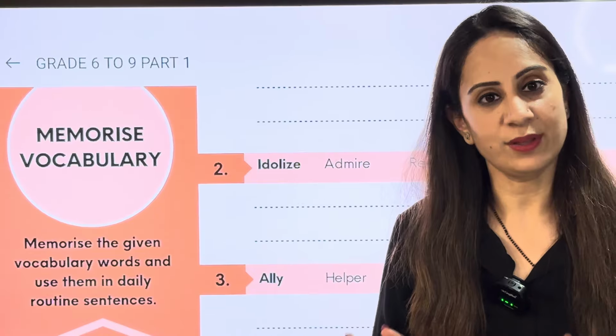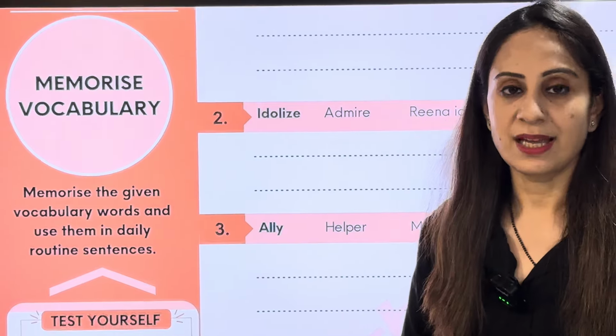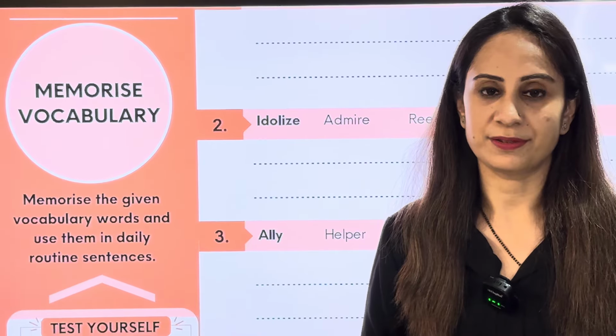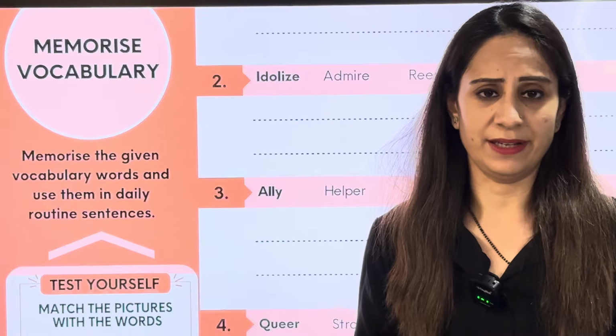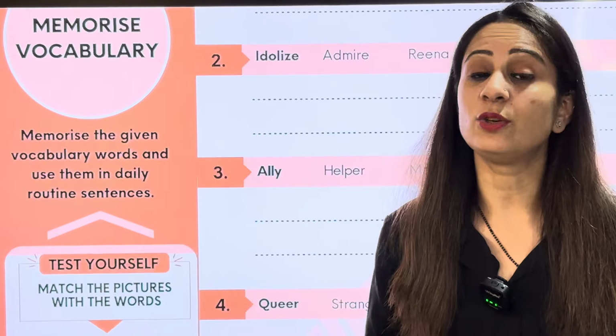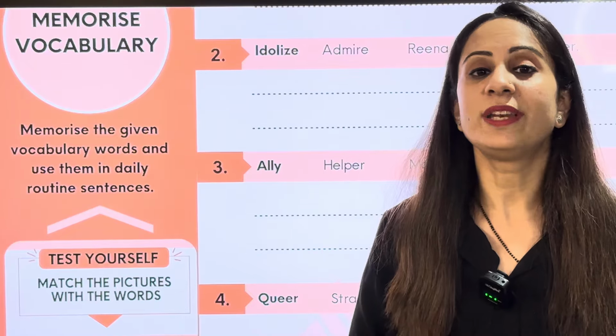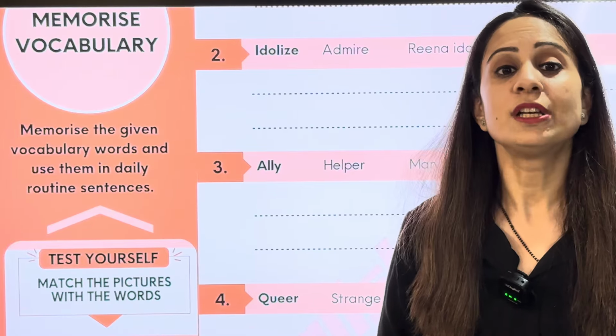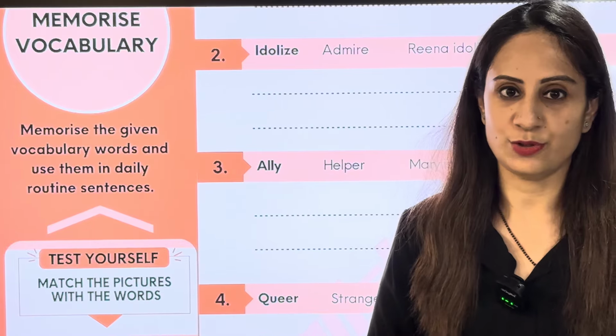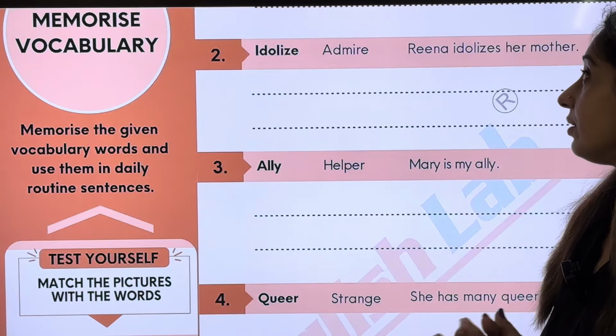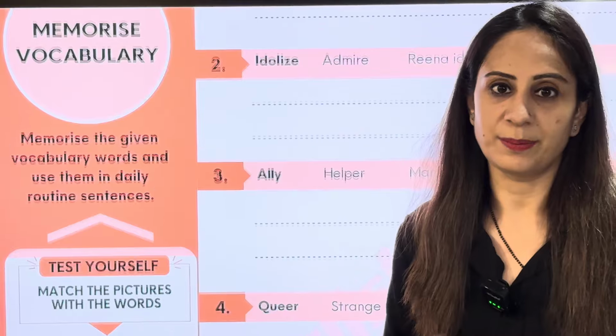The next word we have after this is idolize. Idolize means to admire. So you know the word admire, right? So admire means when you appreciate someone. When you idolize someone, that is what we call admire. We have a dummy sentence. For example, she admires all her teachers. There's another sentence here, Reena idolizes her mother.